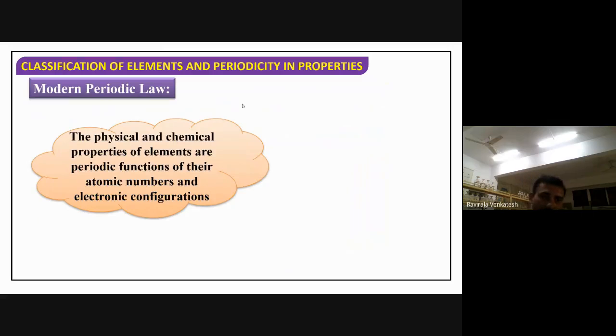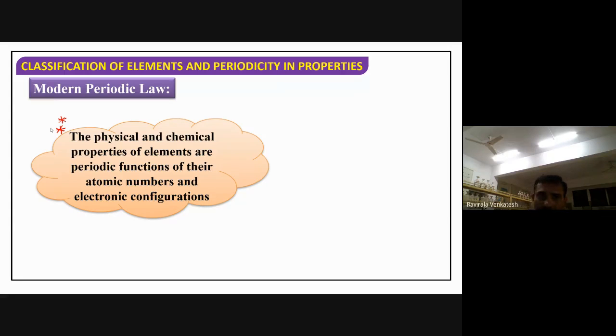So what is the modern periodic law? This is a very, very important thing you need to remember. Our topic starts from here on. From an examination point of view, they ask what is the modern periodic law. So what do we have to write?